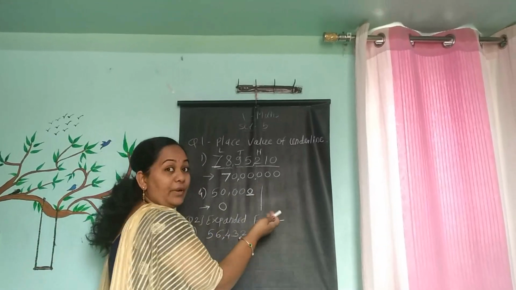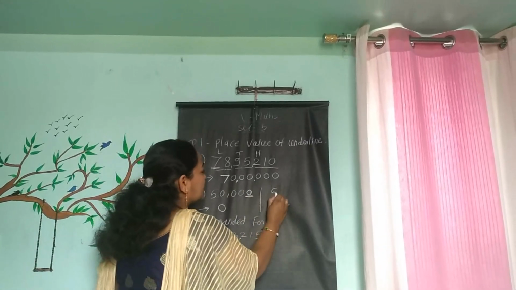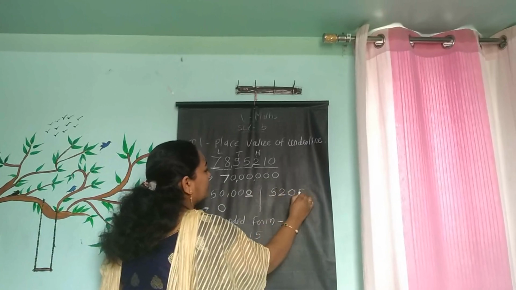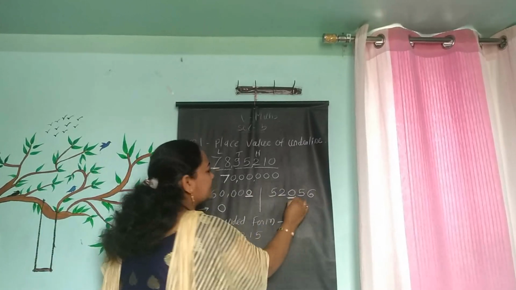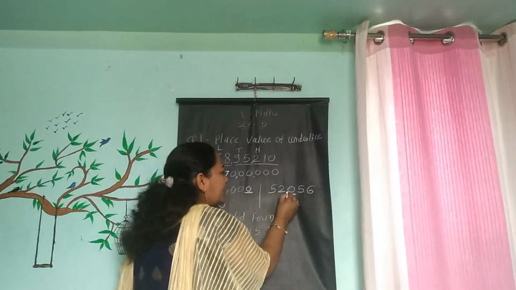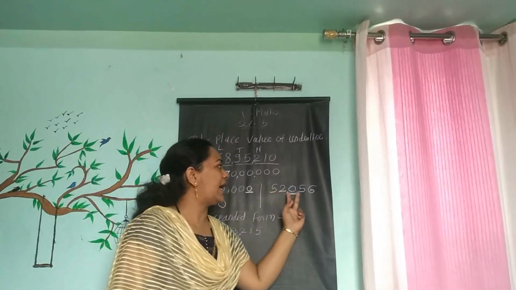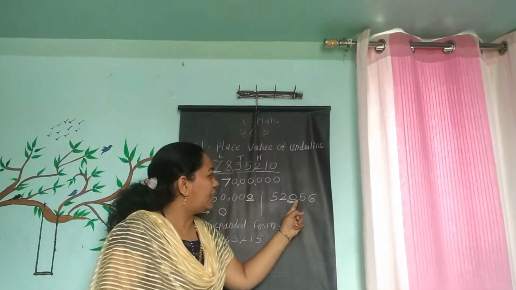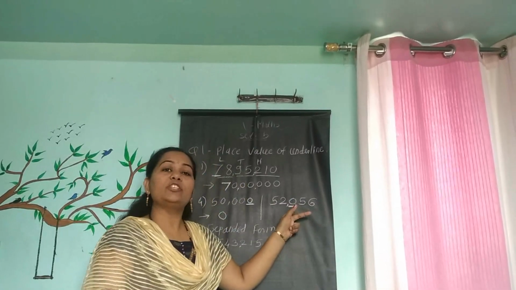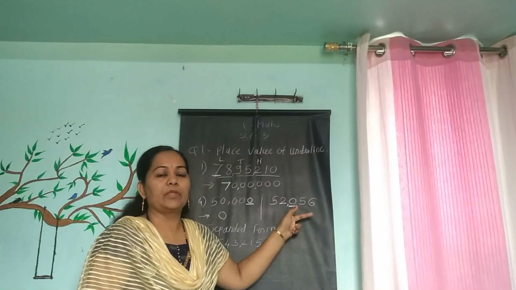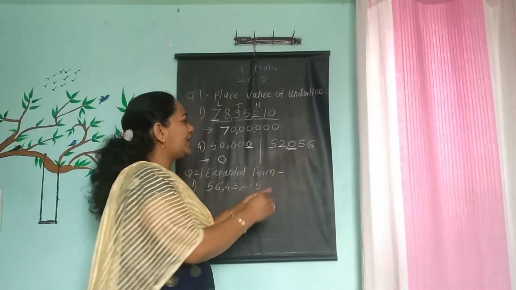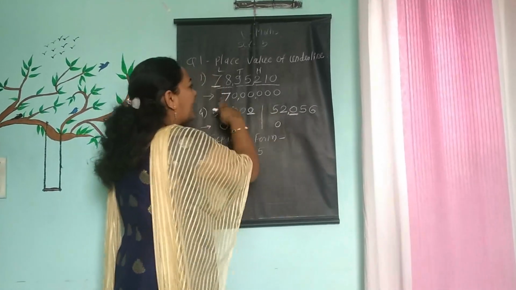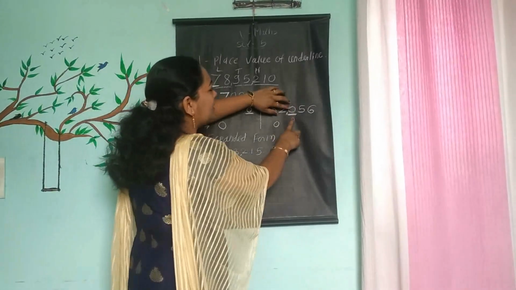For one more example, so you can understand better. Suppose the number is 52,056 and the underlined digit is 0. Which place value do we have to write? You take that 0 as it is, and by our method, after the 0 there are 2 digits.